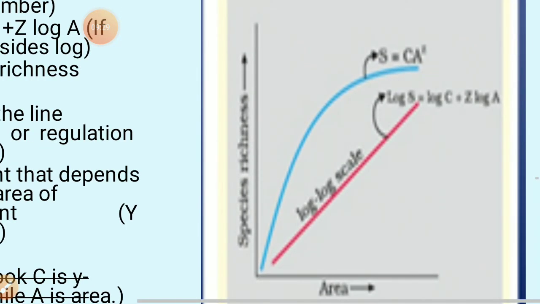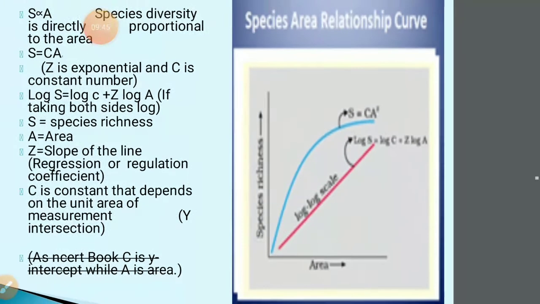you will get log S is equal to log C plus Z log A. And C is a constant that depends on the unit area of measurement, and it is the Y intercept. So this graph is very important. Sometimes in the CBSE exam a graph is given and a question is asked according to the graph, and sometimes the question is given as draw or explain a species area relationship with the help of a graph.